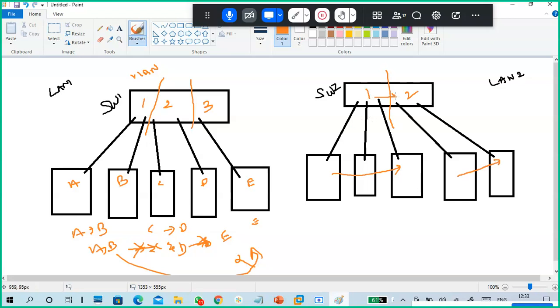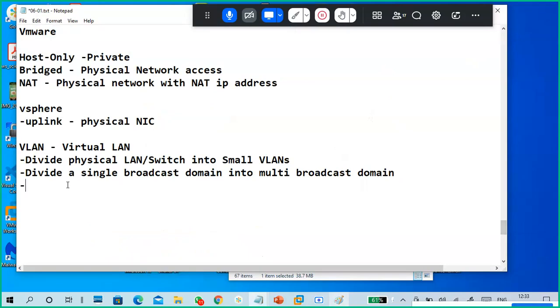It cannot cross into the other LAN's broadcast. That is multiple broadcast domains. So virtual LAN divides a single switch into multiple LAN segments, which are small VLANs.